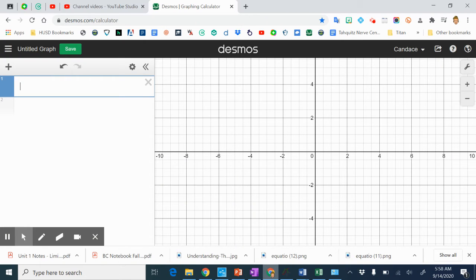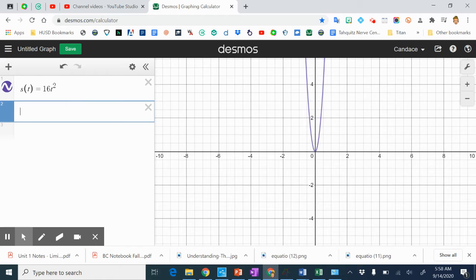The great thing about Desmos is that I can type in t's, whereas I can't do that in my calculator. So I'm going to type in the function exactly the way it looks, 16t squared. And then I'm going to go to the next line, because the table in the next part of the problem asks us to calculate at that moment. So I'm going to do s of 5.1, which happens to be 416.16.